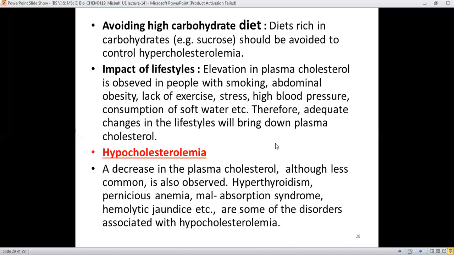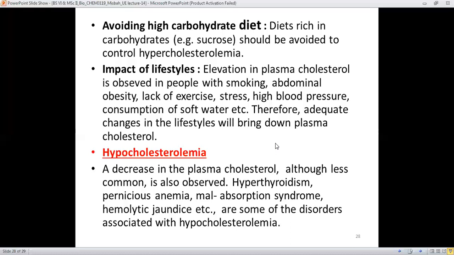The second terminology is hypocholesterolemia. Hypo means less, and less means decrease. A decrease in plasma cholesterol is known as hypocholesterolemia. Although it's very uncommon, it is also observed. Hypothyroidism, anemia, malabsorption syndrome, and hemolytic jaundice are some disorders responsible for causing hypocholesterolemia, the decrease in plasma cholesterol level.